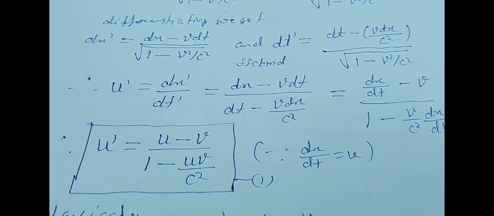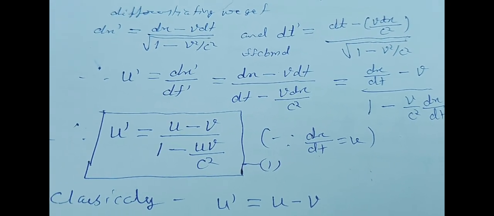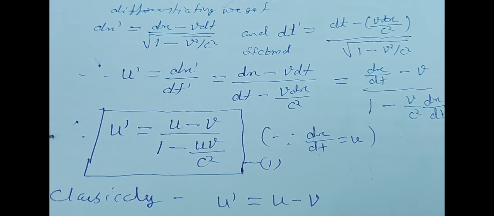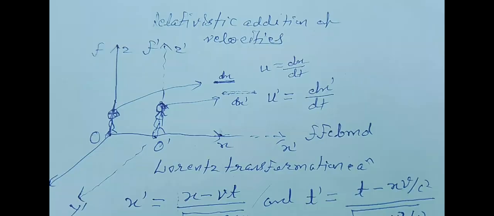Now we know that from the Lorentz transformation, x dash equals x minus vt divided by under root 1 minus v square by c square, and t dash equals t minus xv by c square divided by under root 1 minus v square by c square.